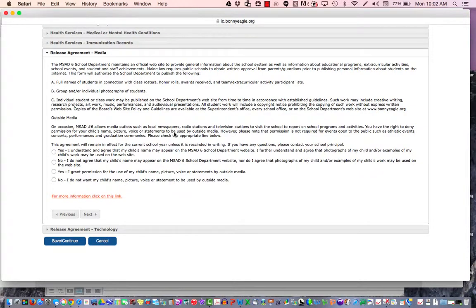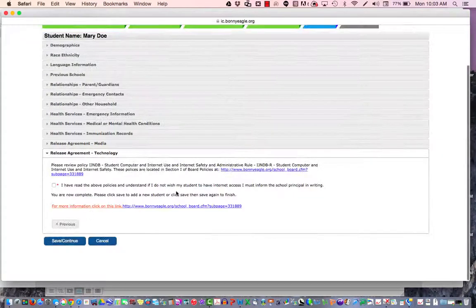Will you allow your students' information to appear on our website along with photographs or examples of the child's work? If you agree, select yes. If no, select no. Do you agree that the child has permission for use of name, picture, voice, or statements by outside media? If yes, choose yes. If no, choose no. Select next.